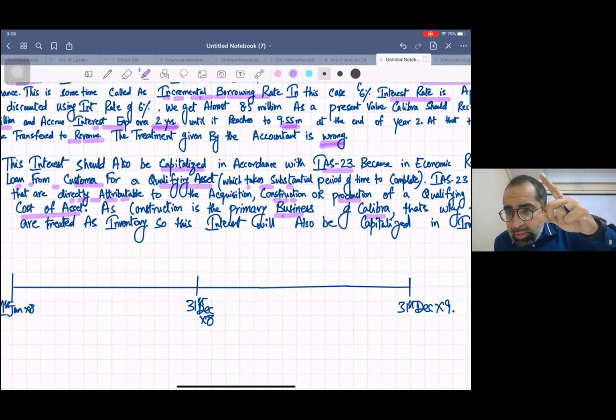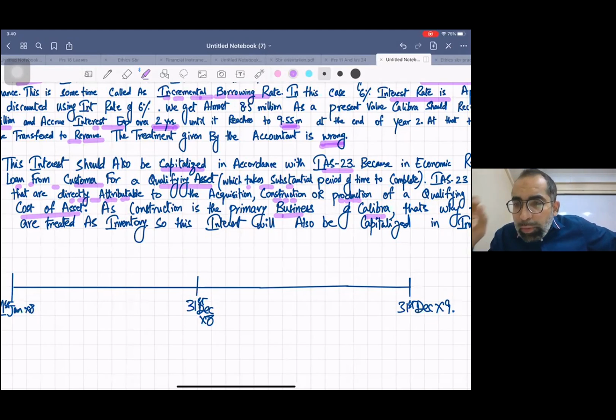You can read the first line of the question I showed you. This is their primary business, to construct properties and sell them. So yes, this whole project is inventory for Calibra.